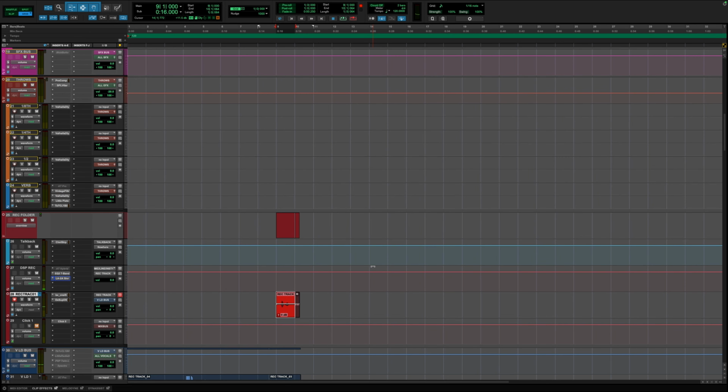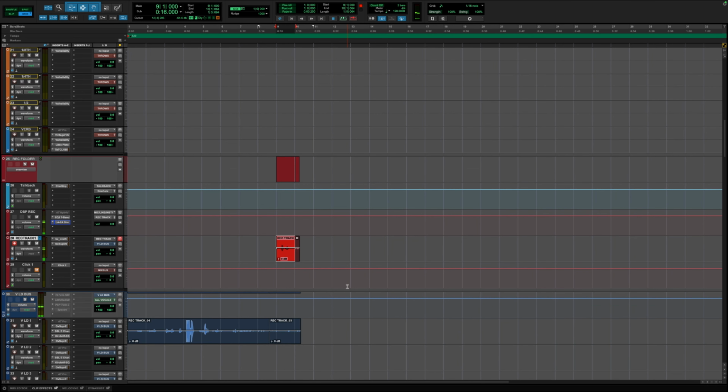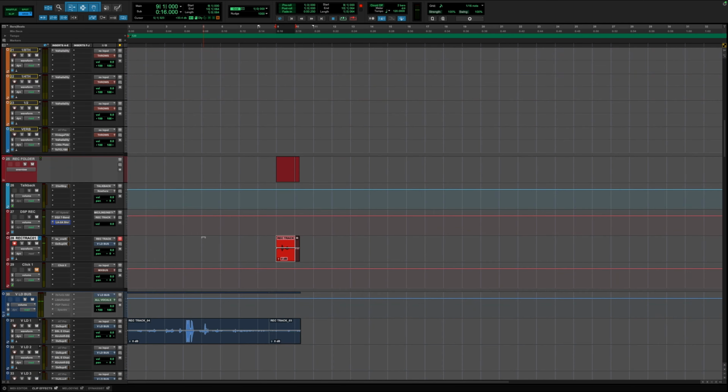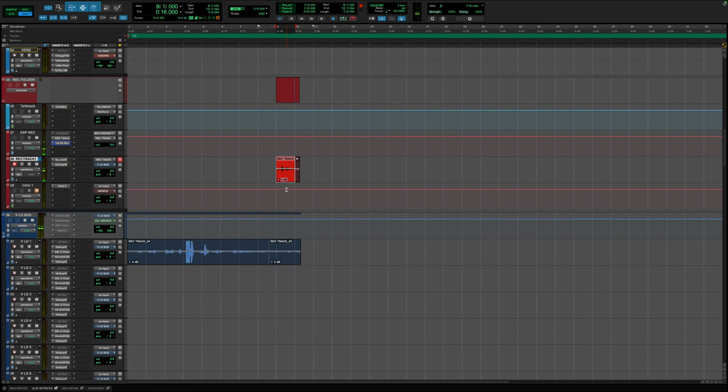We have two speakers, and now we have more than two speakers that we're monitoring through when it comes to devices and stuff. So I'm gonna stick to stereo. Like I said, unless it's a specific idea or something, then I'll do mono. But yeah, you can see these are all stereo tracks. Obviously, we're recording with a mono track.